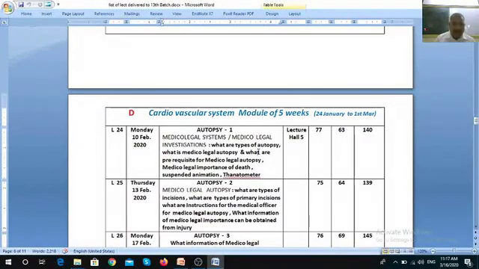Then on 13 February, the lecture was on autopsy number 2. What are the types of incisions? What are the types of primary incisions? What are the instructions for the medical officer for a medico-legal autopsy? What information of medico-legal importance can be obtained from injury? We discussed this on 13 February 2020.